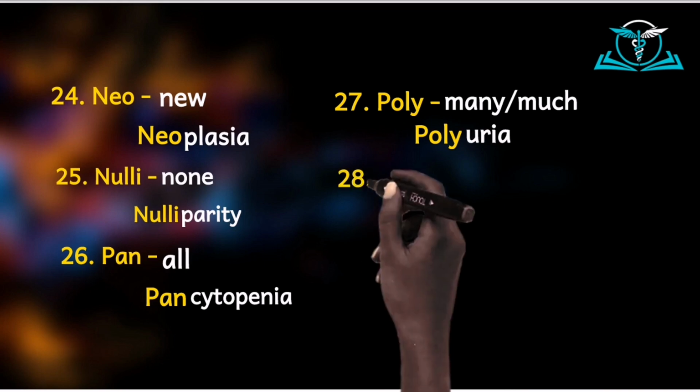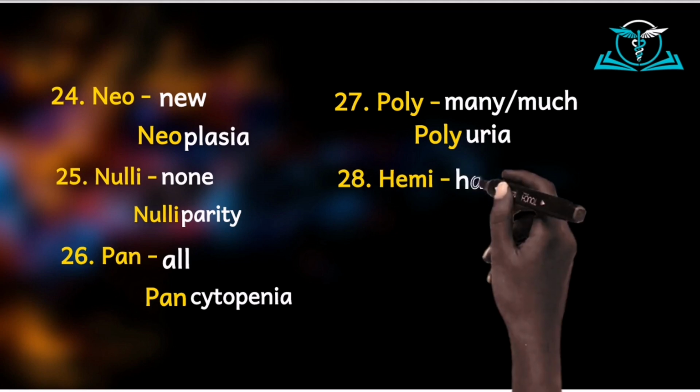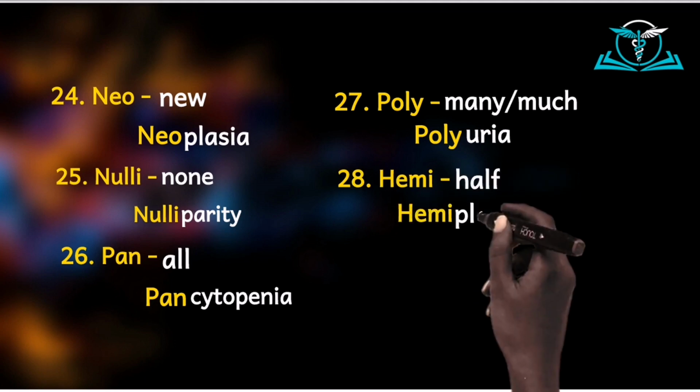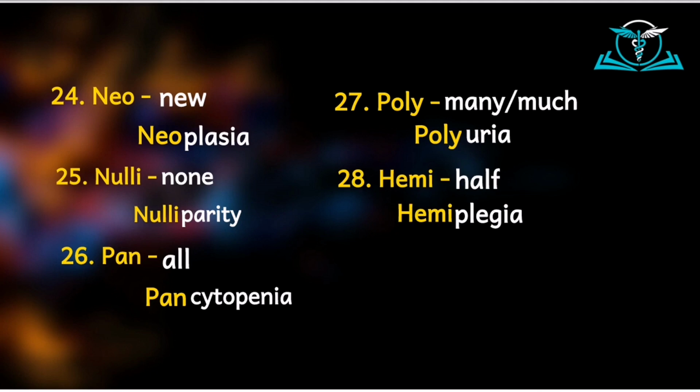Then we have hemi, which means half. And so the word hemiplegia. Plegia in neurology has to do with paralysis, complete paralysis of a muscle. And so hemiplegia means half of the body is completely paralyzed.